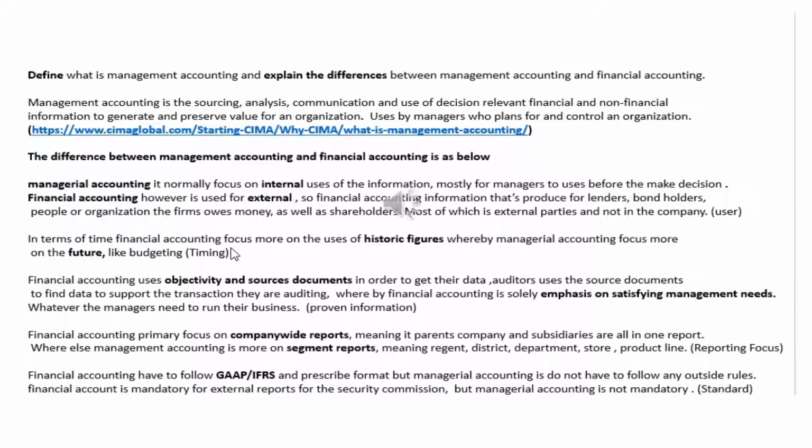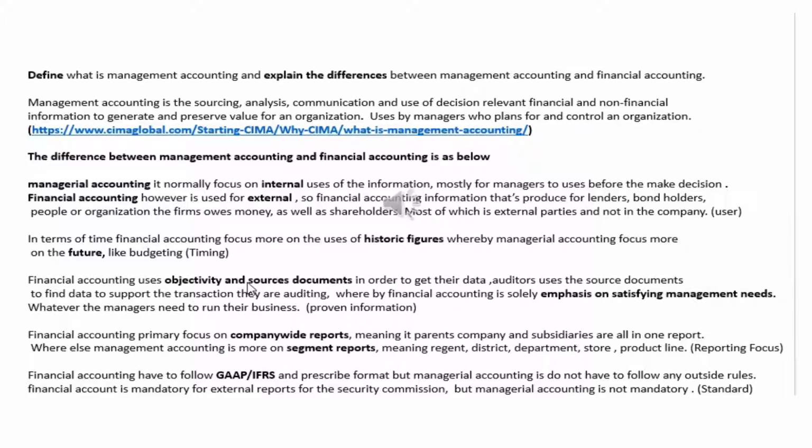Now we'll also look at proven information. Financial accounting uses objectivity and source documents in order to get their data. They look back at the traces of previous documents. Auditors use the source documents to find data to support the transactions they are auditing, while managerial accounting is solely emphasized on satisfying the management need, whereby managers need to run their business, so they can run it however they want with the information they get.